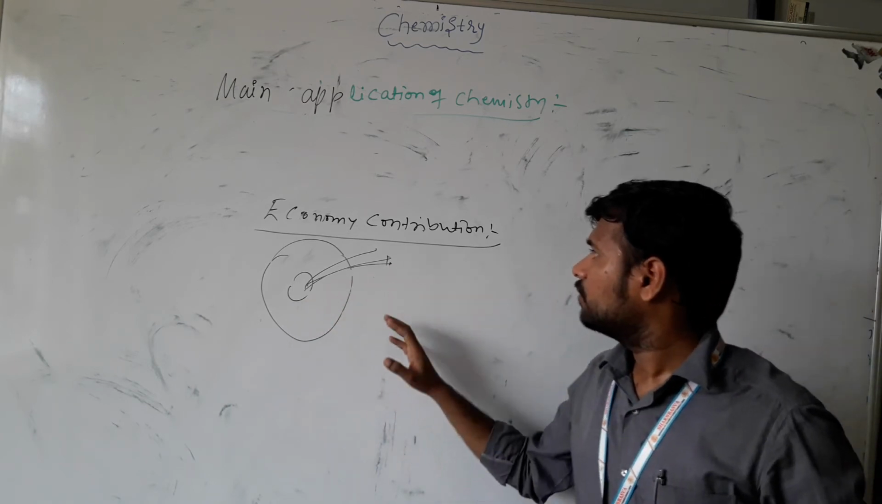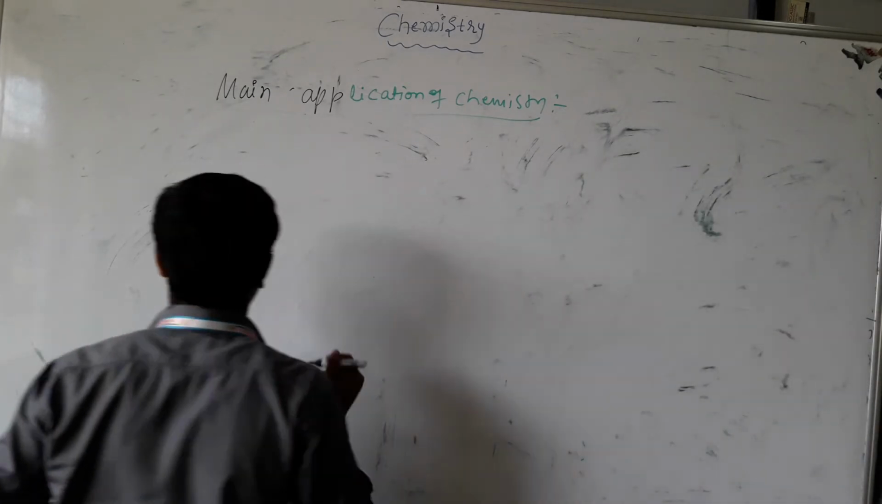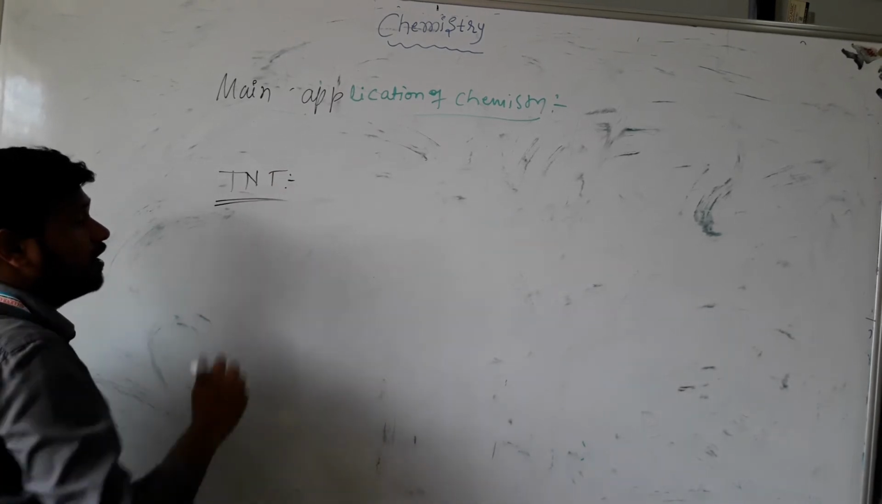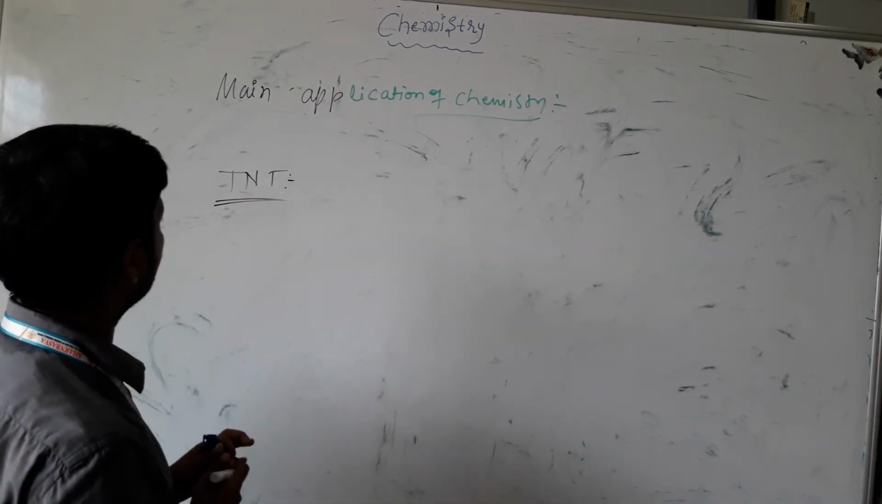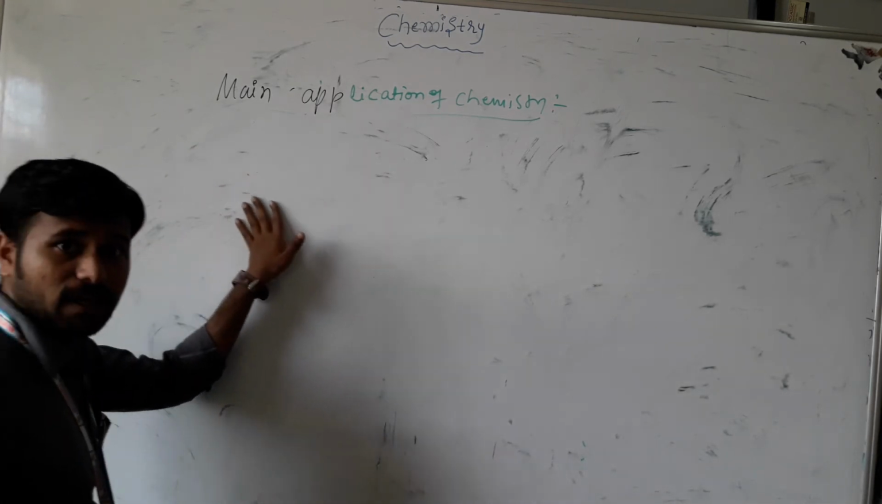Now, see here, also TNT. How do we say it? It is TNT, trinitrotoluene. This is also one of the very dangerous ones. It is a highly explosive material we use in warfare to protect ourselves from enemies.